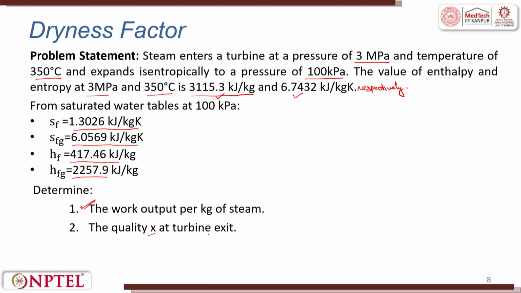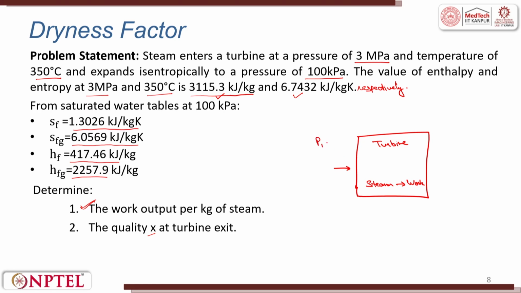So this is a situation where we have a turbine, and it turns steam into work. We have inlet pressure and temperature given.